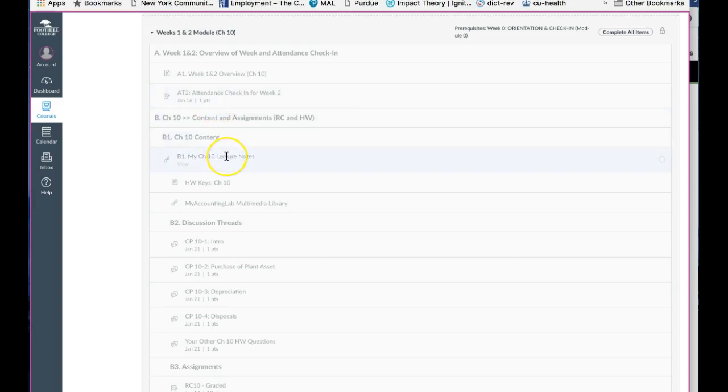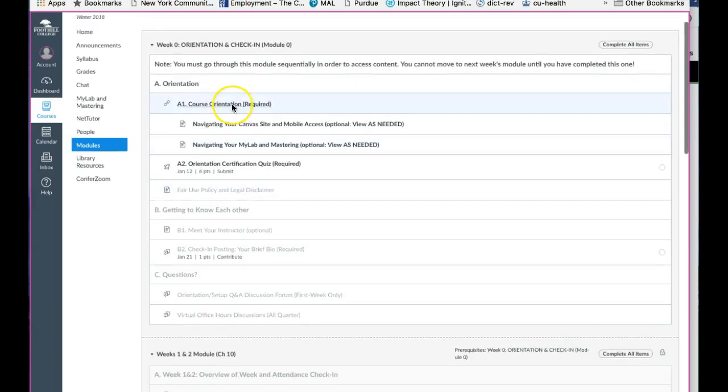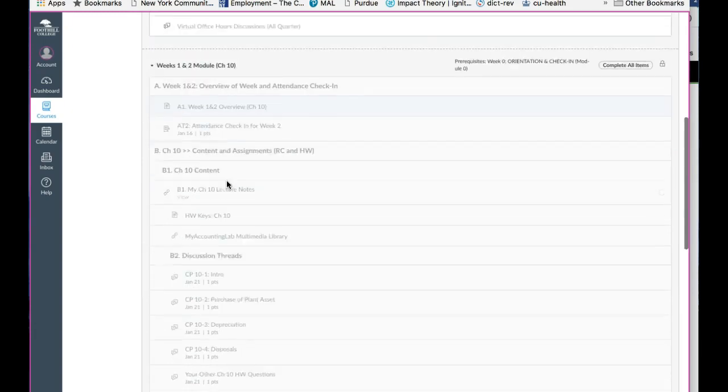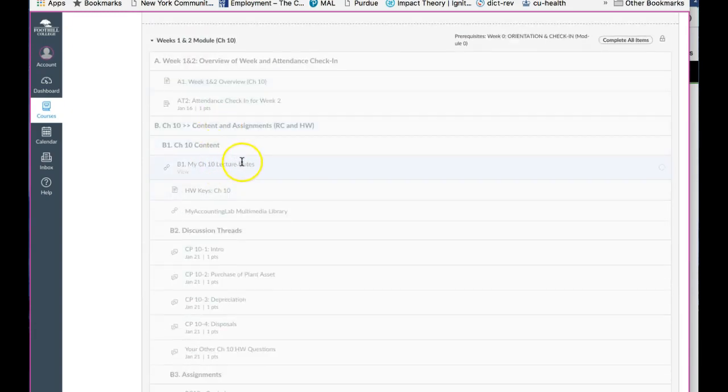Then there are the lecture notes, and the answer keys to the items that are in the homework. So you can always compare the textbook information for the questions and the problems, and then go here to look at the answer keys to see how the authors have solved these problems. You'll also be able to find out how to solve these problems by going to MyLab, which you will see a little bit of in a different orientation component when you go through this orientation presentation. So there's the content here where I can show you the lecture notes for the chapter, and then the answer keys.